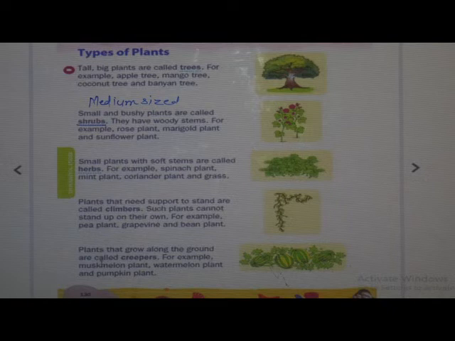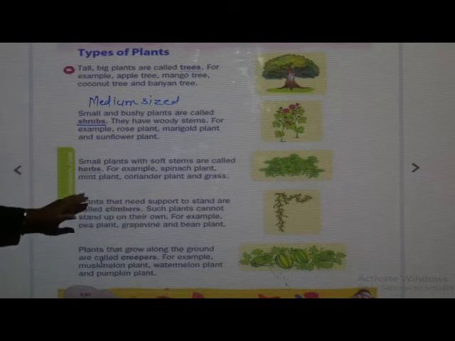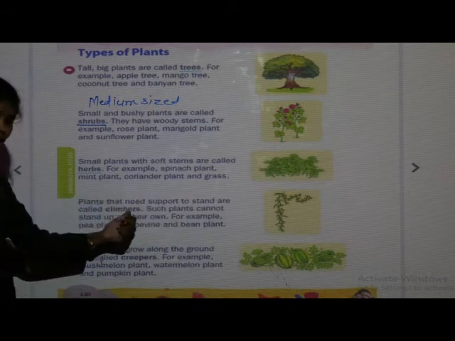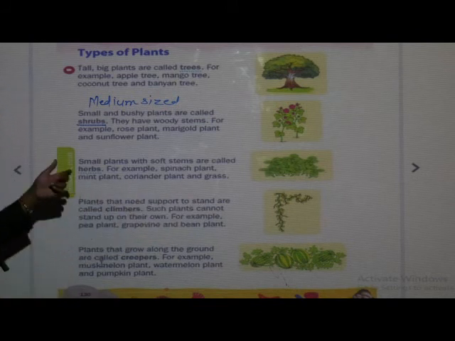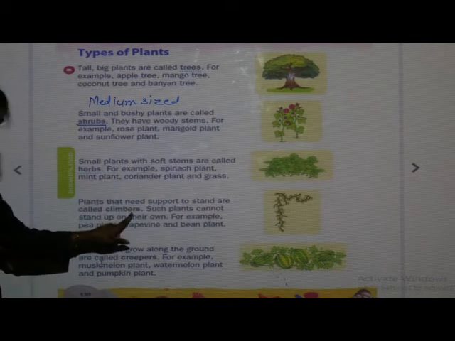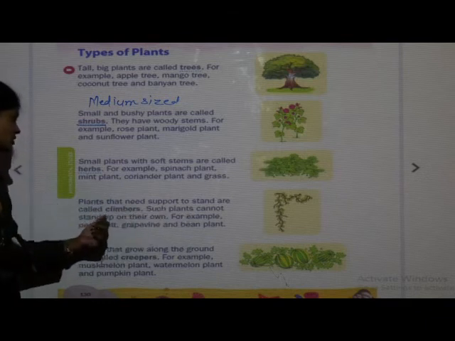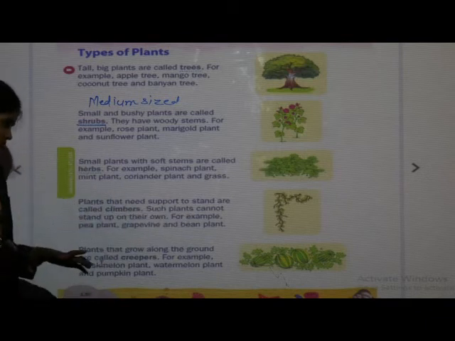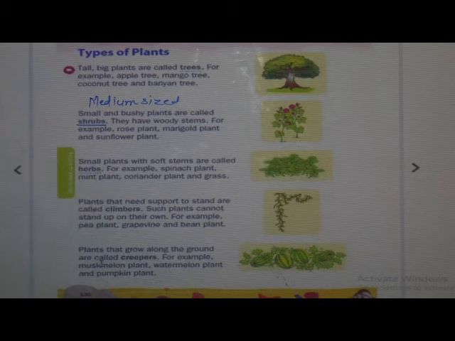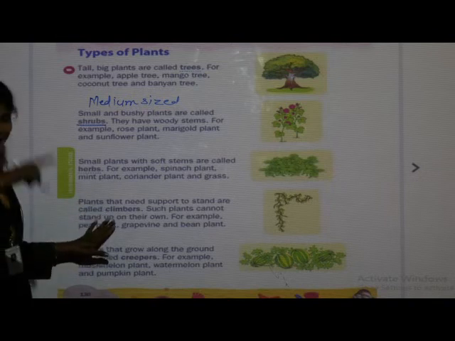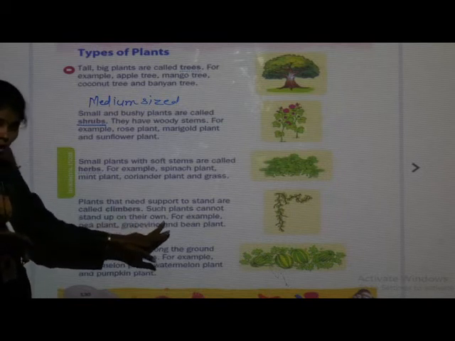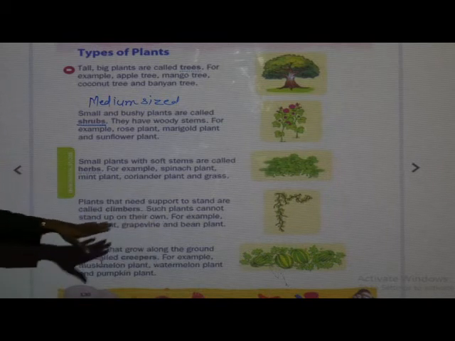What is the next type? Climbers. See, plants that need support to stand are called climbers. Such plants cannot stand up on their own. Means they can't easily stand erect on their own, or they can't hold their weight also.